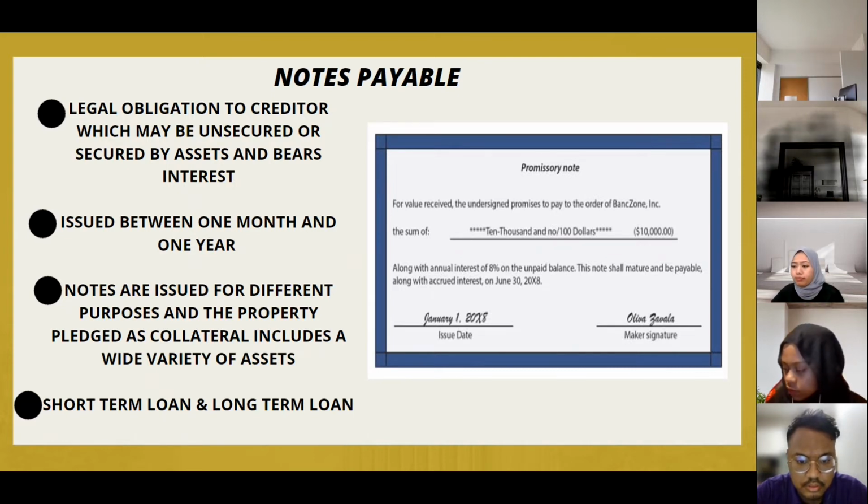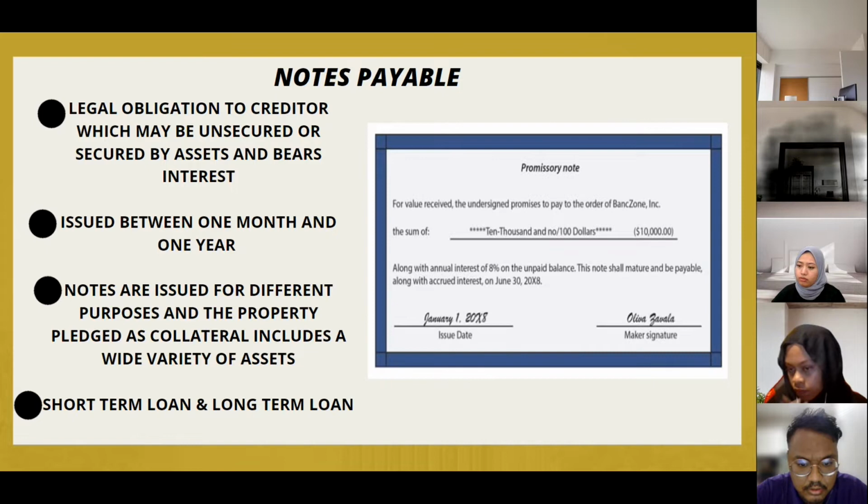simplify. And then for further explanation, a note payable is a legal obligation to a creditor which may be unsecured or secured by assets. So when does the legal obligation start? It is when the borrower signs the agreement, and at that moment the note payable becomes an active and binding legal obligation. That's how a note payable starts as a binding legal obligation.